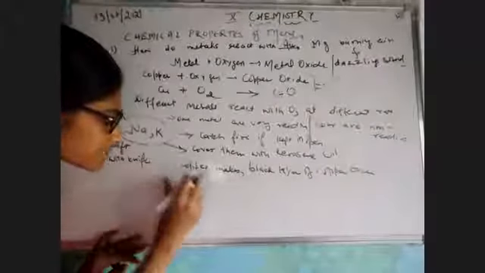We have done sodium, potassium, copper. Let's see iron.